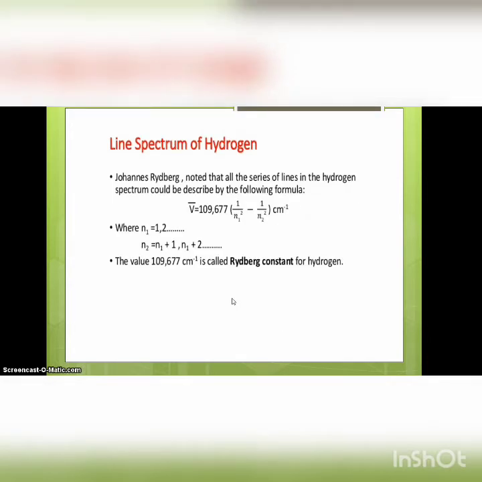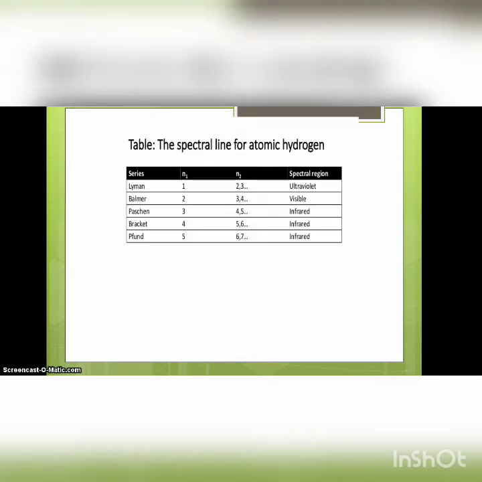This constant value is known as the Rydberg constant. Rydberg identified this value for the spectral lines of hydrogen. According to the atomic spectrum of hydrogen, there are various series of lines: Lyman, Balmer, Paschen, Brackett, and Pfund series.